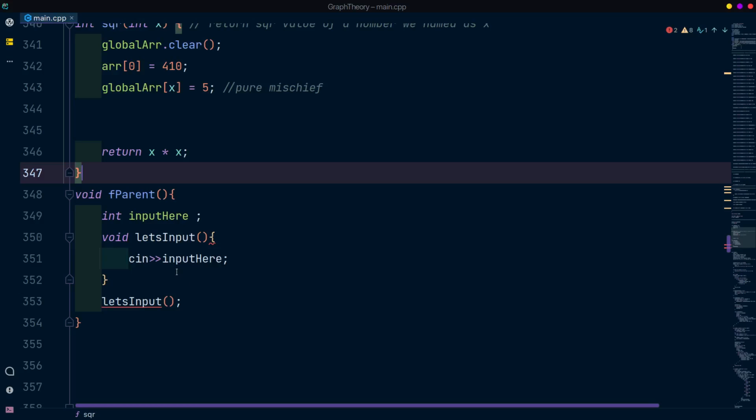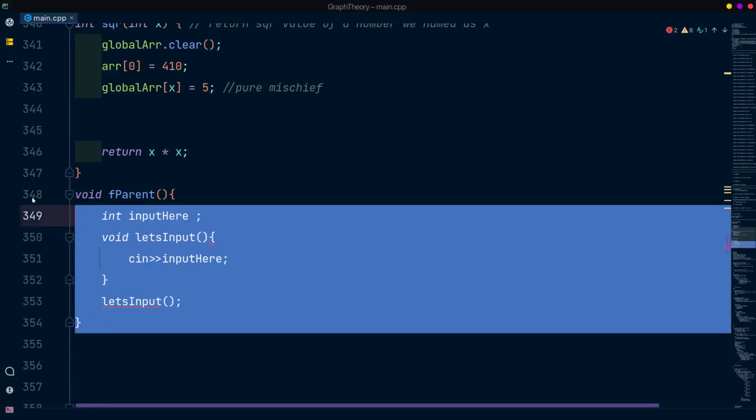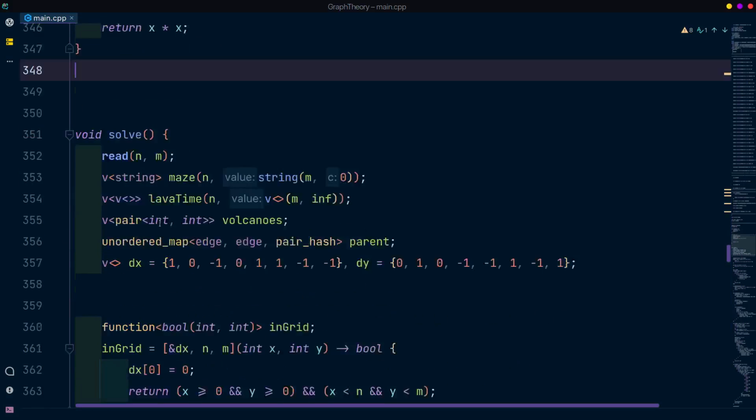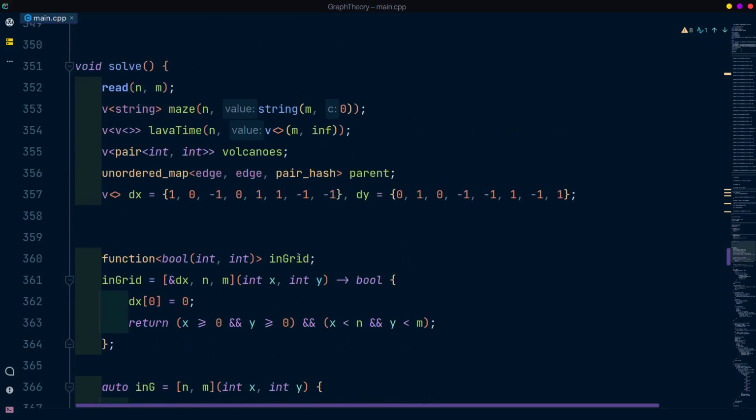Only variables inside the nested scope are allowed. So how about we convert functions into variables, right? How would you do that, you ask? Yes, the C++ standard allows us a thing called a nested function.